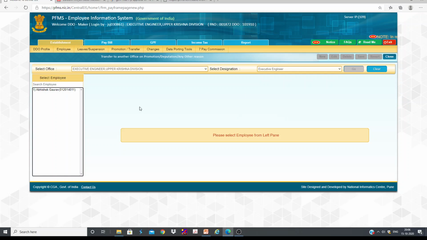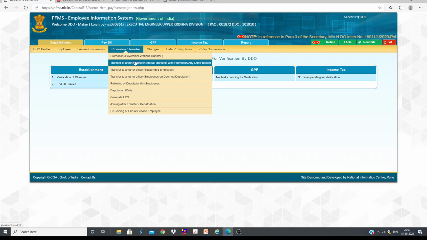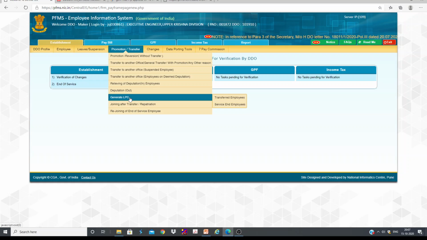Anyway, here the office is going to come, then we have to enter. That is simple, very self-explanatory. So that's why I'm not going into detail. So these are the various options available. Then we can generate the LPC also.